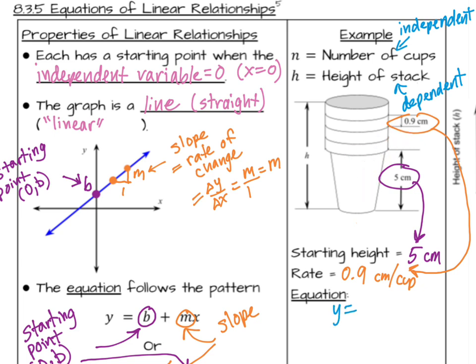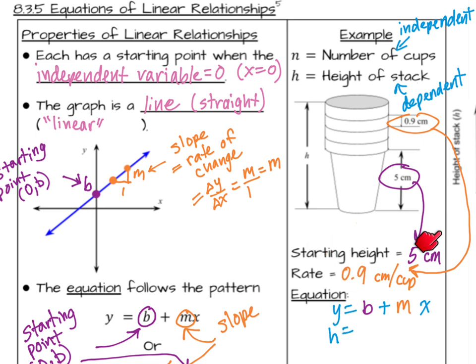So the equation then is going to follow the pattern y equals b plus mx. And in this case, instead of x and y, we're going to use n and h. So h is the dependent variable. The height depends on the number of cups. So I'm going to replace the y with an h.